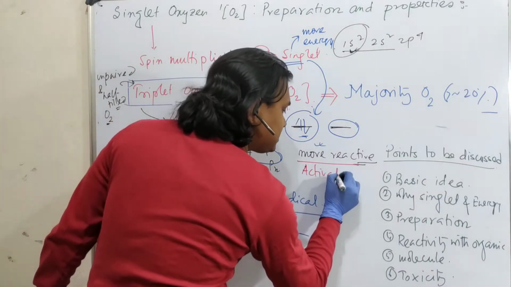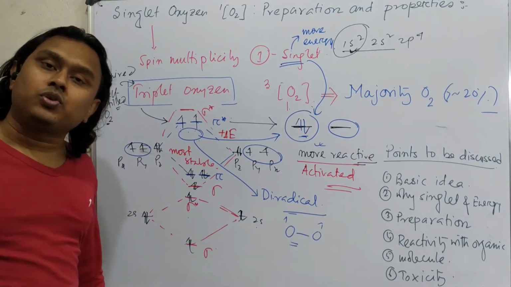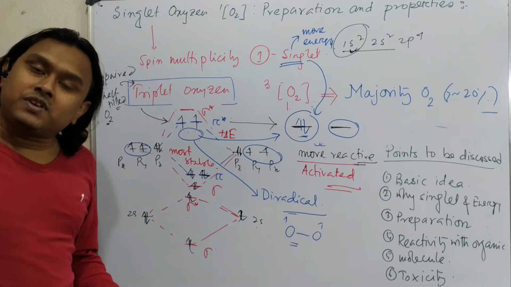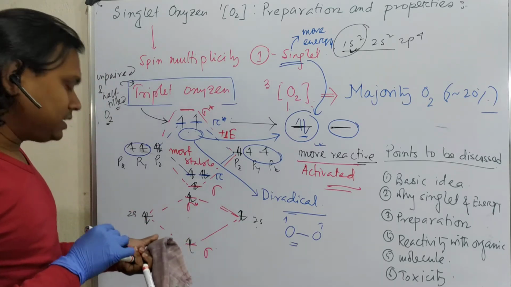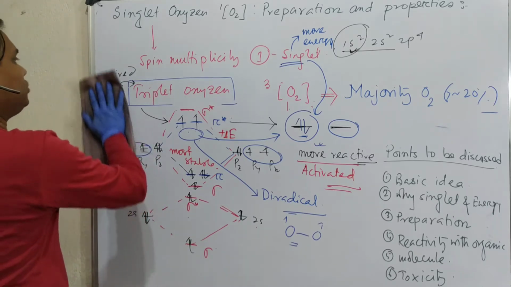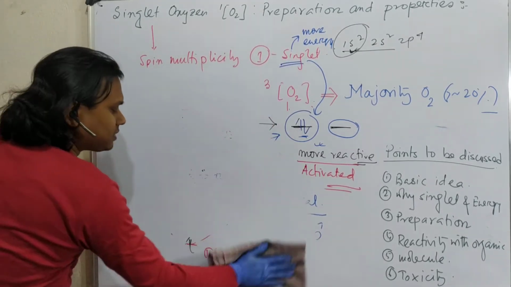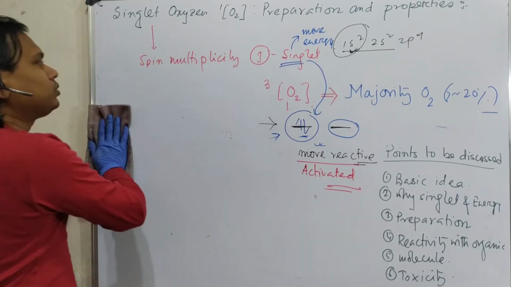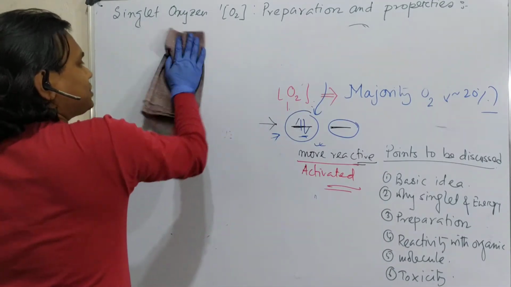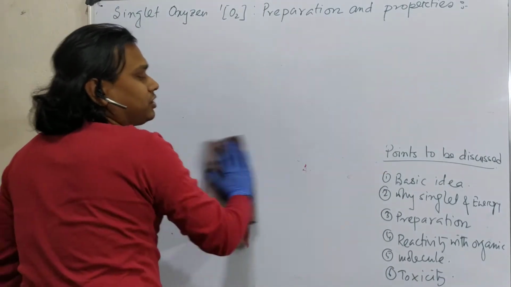So since it is activated, having some excess energy, it will undergo reaction very easily because the reactant energy is increased. So the energy needed to achieve a transition state is provided. And actually the same thing happens. See, hydrocarbons, we use a huge amount regularly. For example, petrol, diesel, kerosene, LPG. Now, oxygen reacts with hydrocarbon. That's how we get energy by burning LPG. We cook. We get energy in the internal combustion engine.